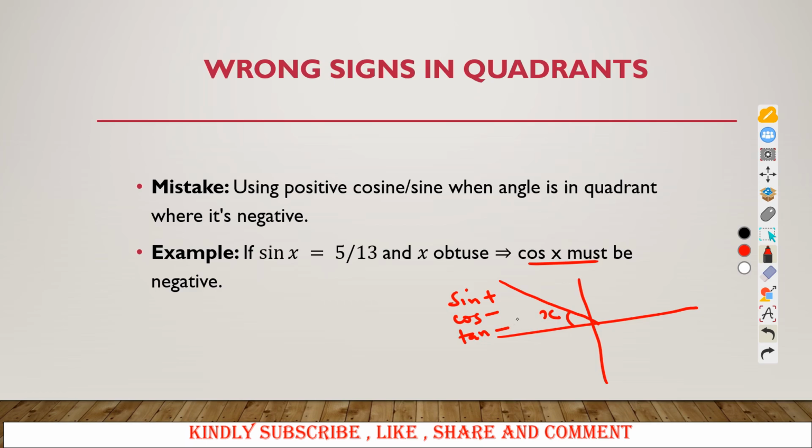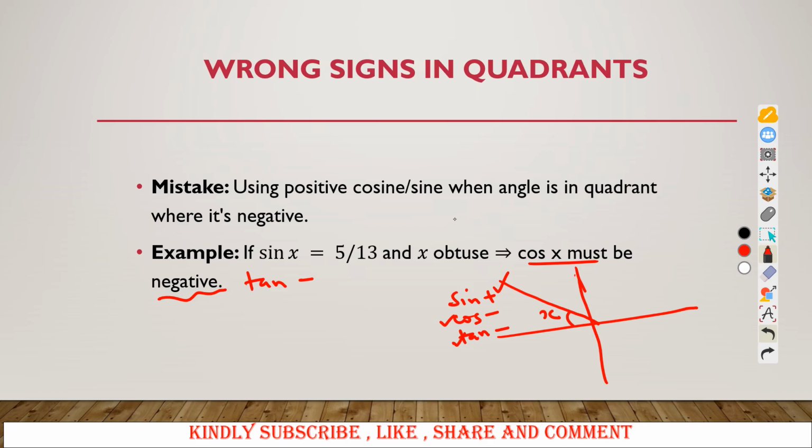So you need to be careful. If they tell you sine of x is this and x is obtuse, then that implies that cos of x must be negative, tan of x must be negative. So in this quadrant, only sine and its reciprocal are positive, but the others are negative. So you have to be careful. If they say x is obtuse, x is acute, x is a reflex, you must know what happens to sine. Sine must be negative, or sine must be positive, or it is the other way around. So always be careful when you are using quadrants.